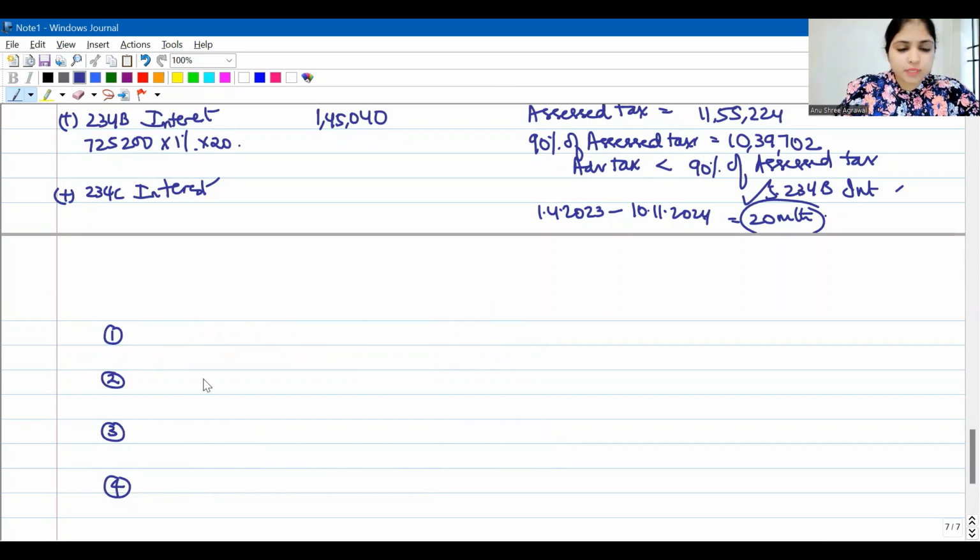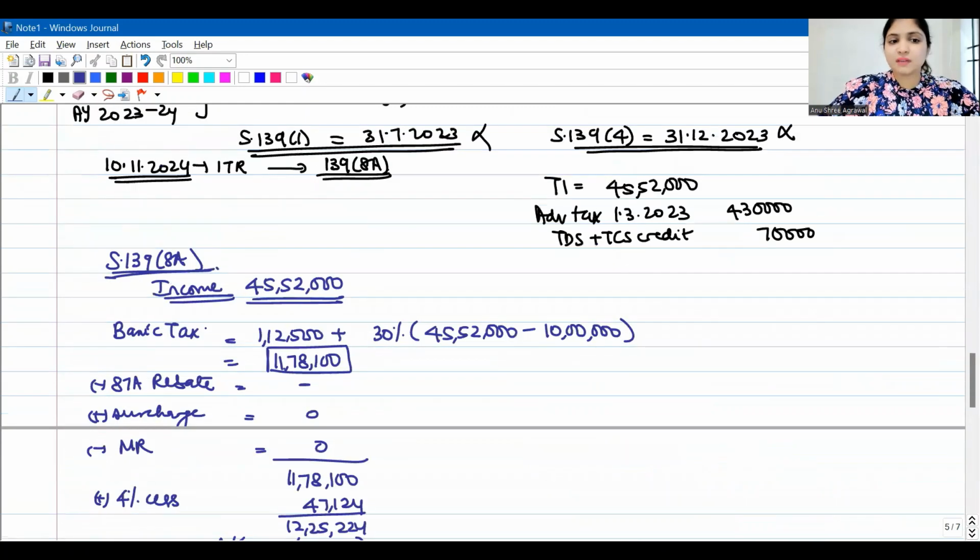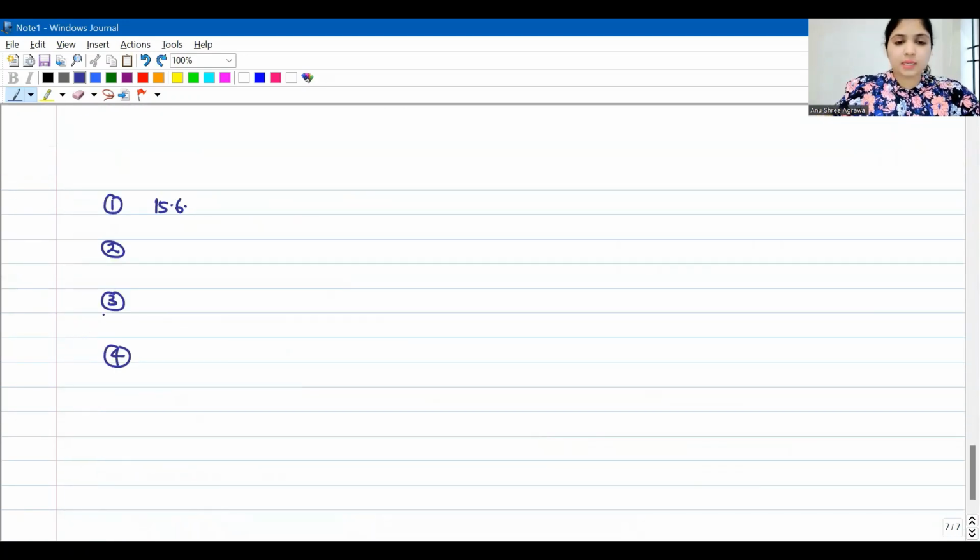First installment has to be on or before 15th June of the previous year. Which previous year are we calculating? 22-23. So the first installment has to be by 15th June 2022. Second installment has to be by 15th September 2022. Third installment by 15th December 2022. And last installment by 15th March 2023.